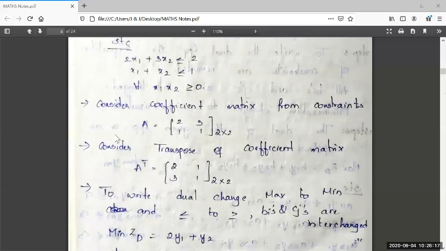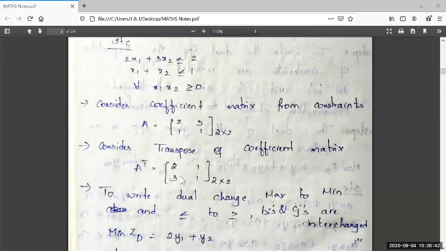And as soon as writing this matrix A, we have to consider the transpose of this coefficient matrix. That is A transpose is equal to, the columns are written as rows. The first column 2, 1 is written as 2, 1 in first row. The second column in capital A, that is 3, 1 is written as the second row in A transpose, 2, 1, 3, 1. It is of order 2 by 2.